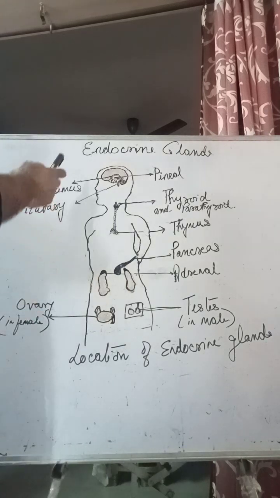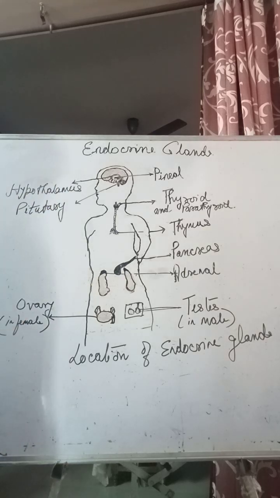Okay, so here you see written endocrine glands. Which chapter am I discussing? I am discussing the chapter chemical coordination and integration, which is for class 11. In fact, it is studied in all the classes, but here a little detail will be required. For class 11 CBSE board, I am discussing this particularly in this video. I will do this in two parts, part 1 and part 2. In my next video it will be part 2.